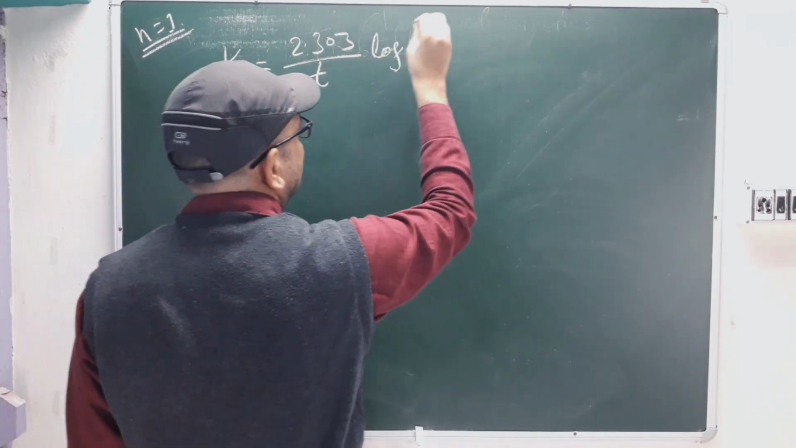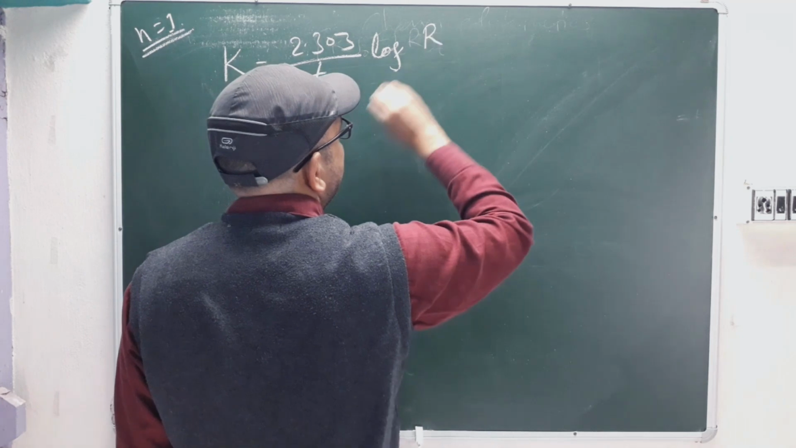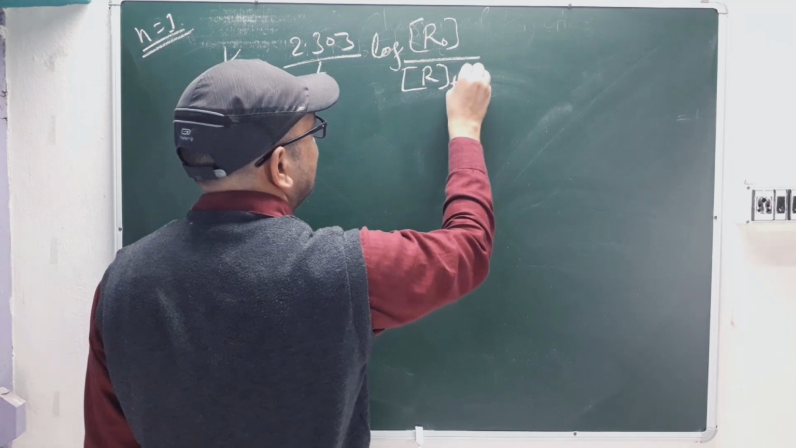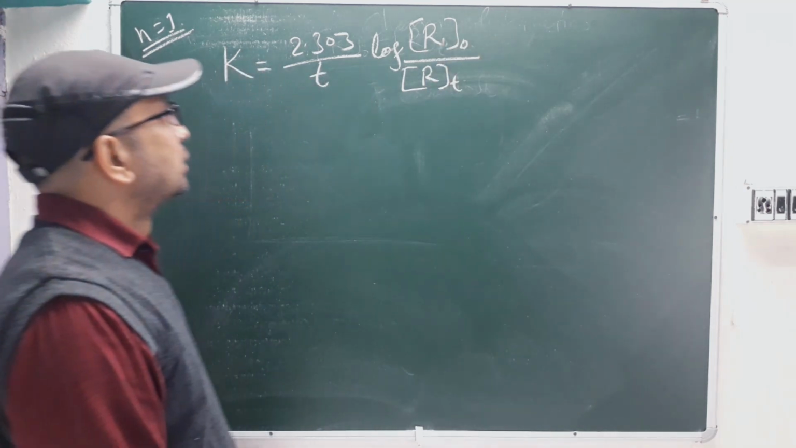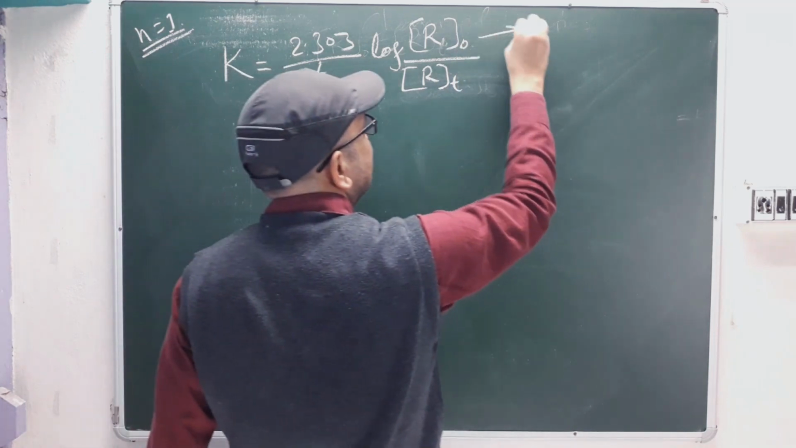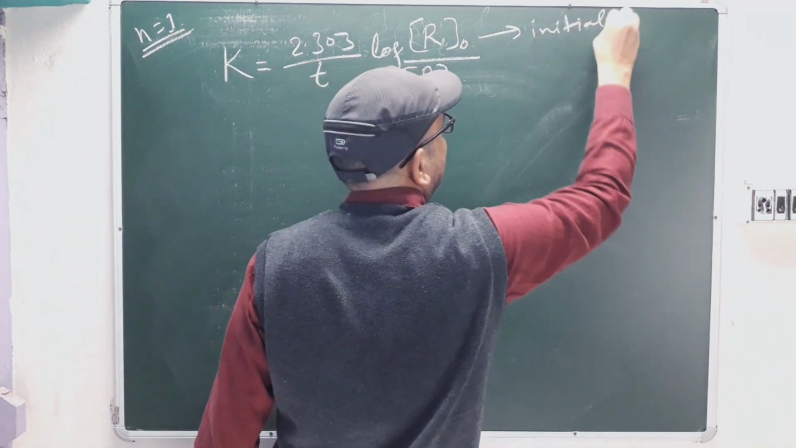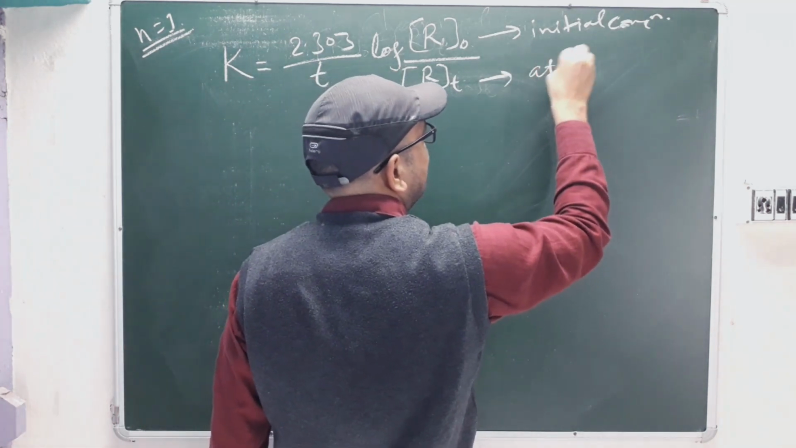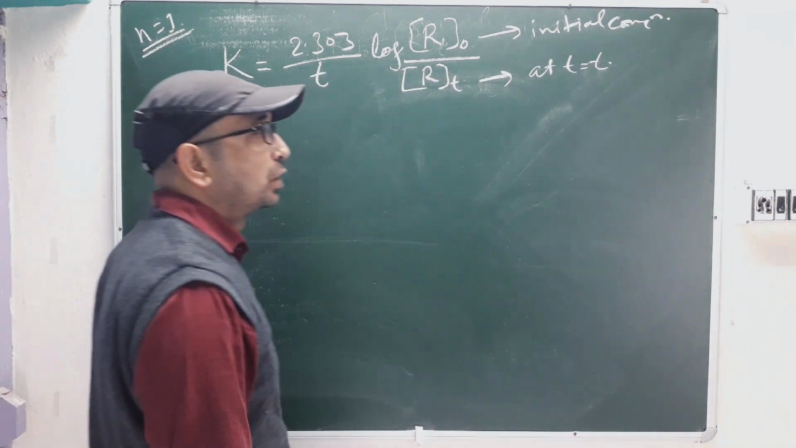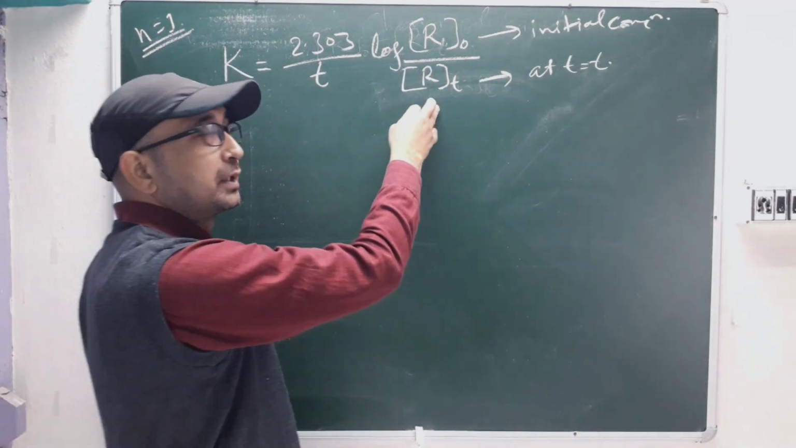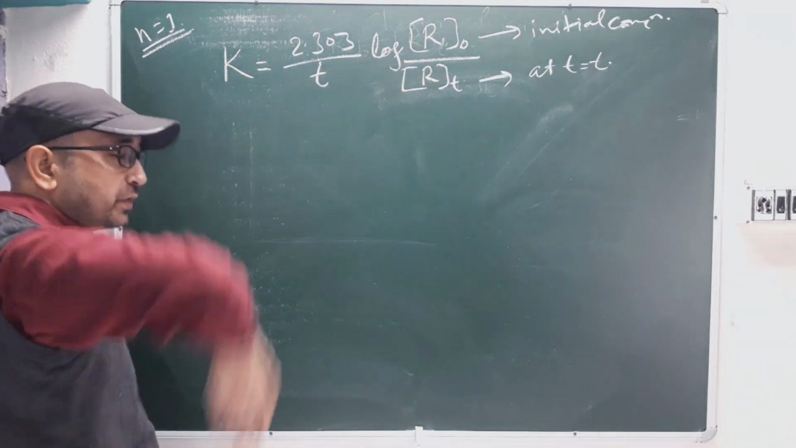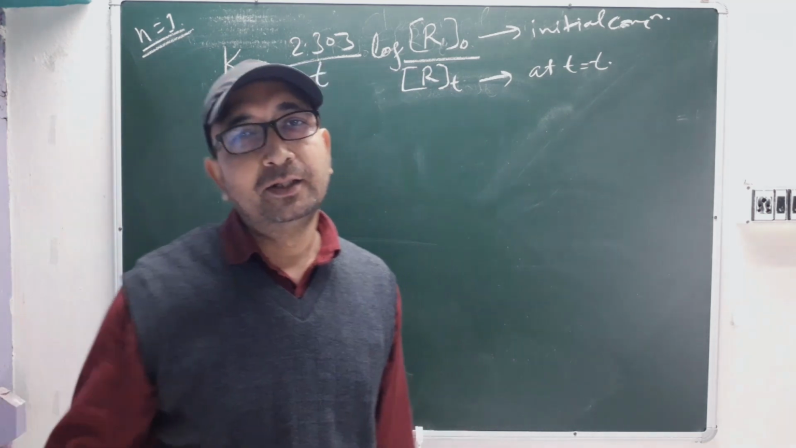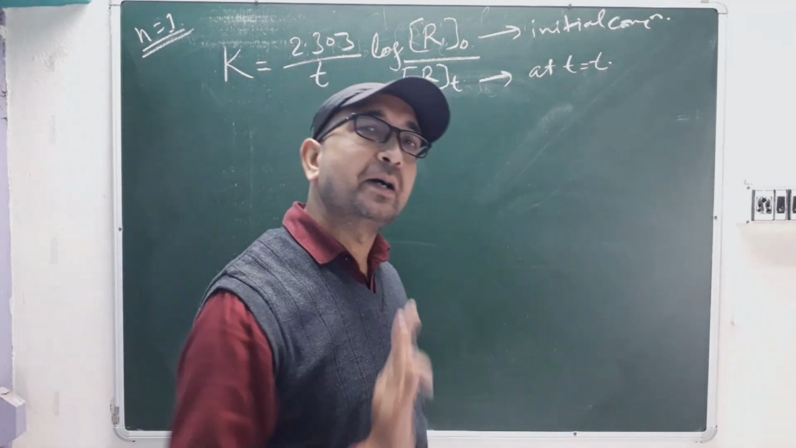Then log, and then here it will be R0 divided by Rt. So for this equation, what is R0? It is the initial concentration. And Rt is the concentration left out after time t, at time equal to t. Whatever is left out, that we are going to write. The derivation is not possible here. If we start all the derivation, it will take another 25 lectures, right? So I am doing this based on your upcoming examination.